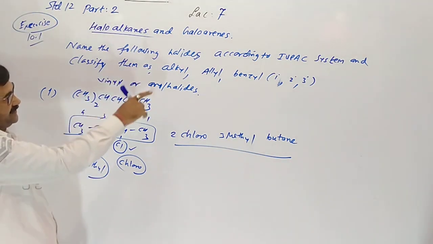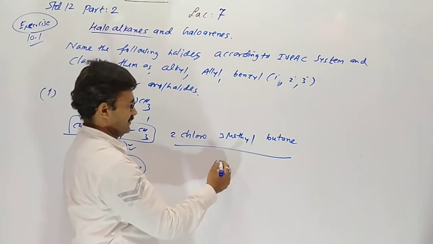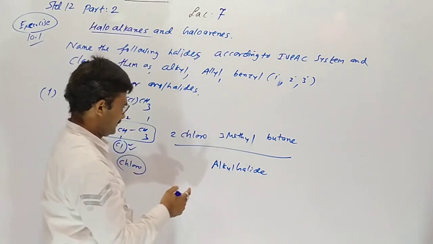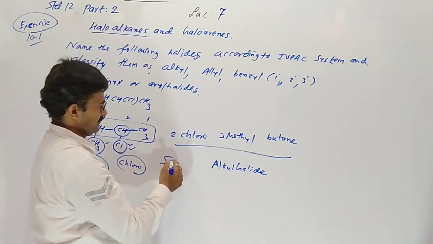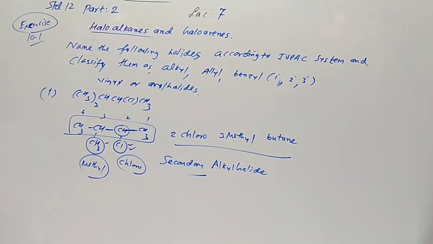Now the type of it. An alkyl group combines with halogen, so alkyl halide. But the halogen-containing carbon is attached to another 2 carbons, so it is a secondary alkyl halide. Understood?